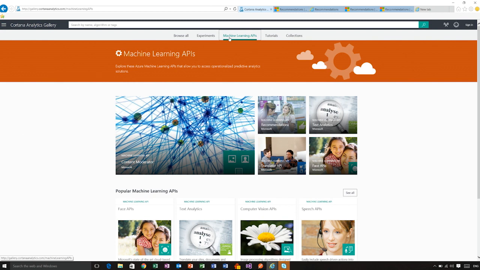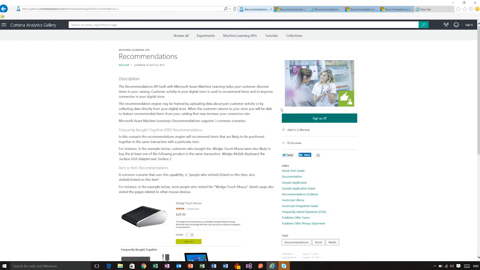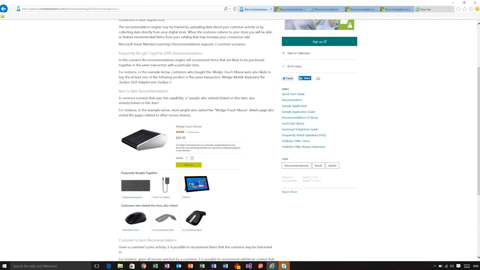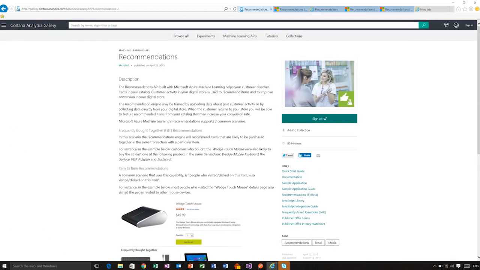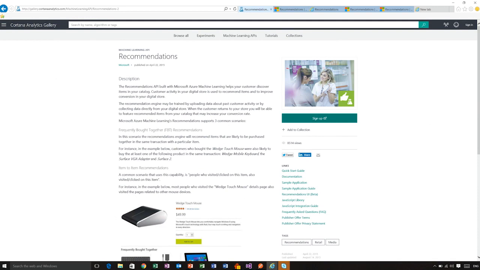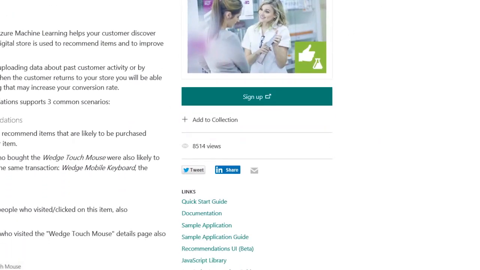For instance, we have Face APIs, Text Analytics, Computer Vision APIs, etc. But today, we're interested in the Recommendations API. So I'm going to select that one where now you can see a description of the service and links to documentations and so forth. You will notice that you can also sign up for the service.